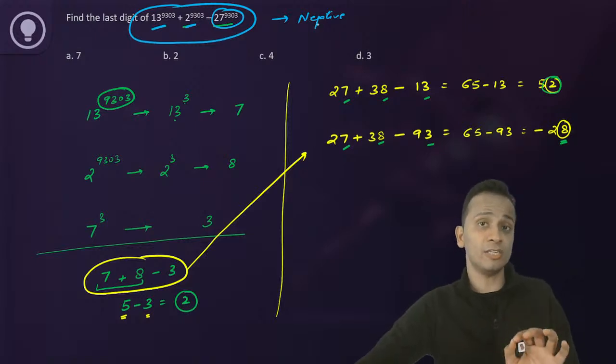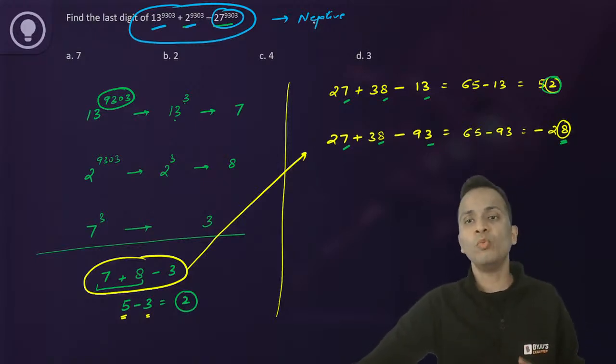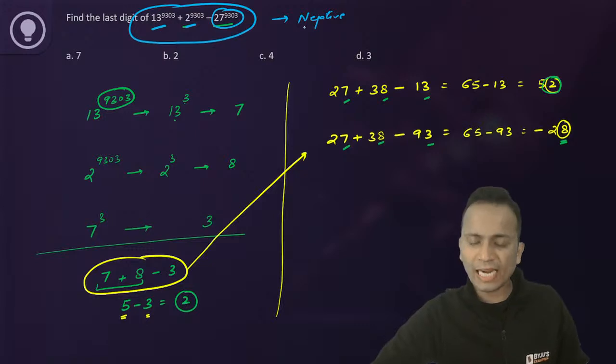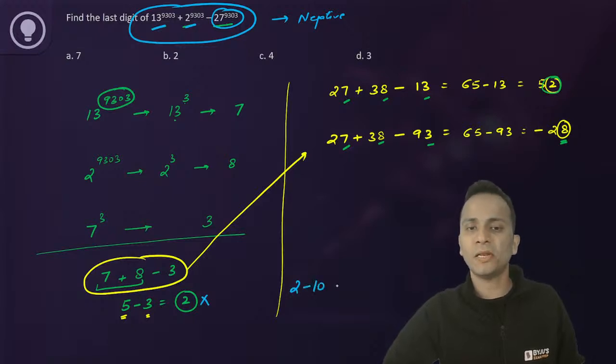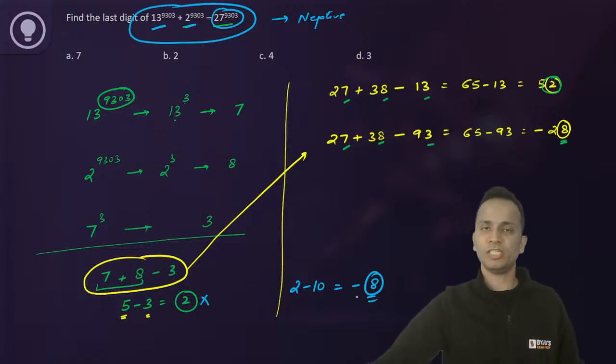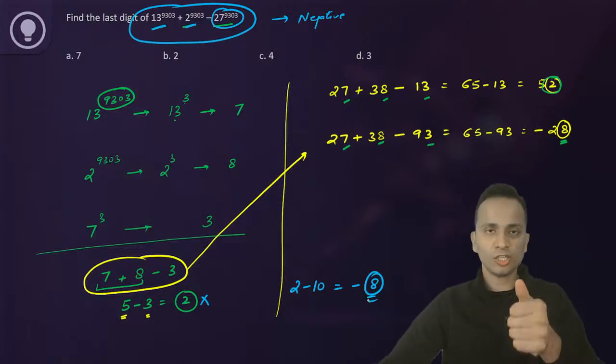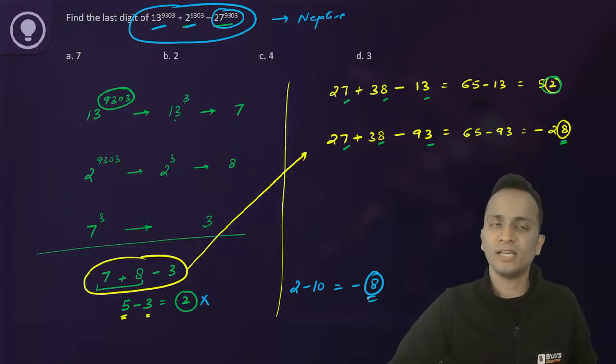The actual answer will be negative. So for this question, the answer will not be 2, but 2 minus 10, that is minus 8, or 8 will be the unit digit of this result.